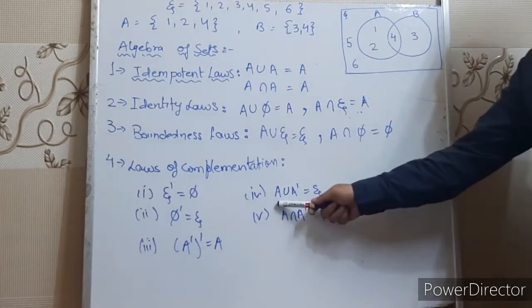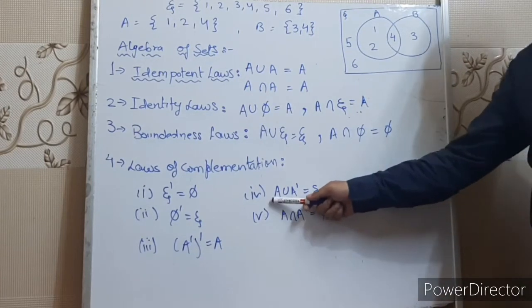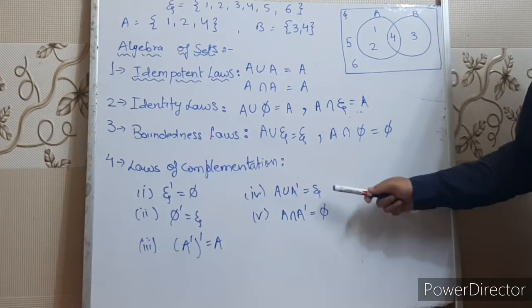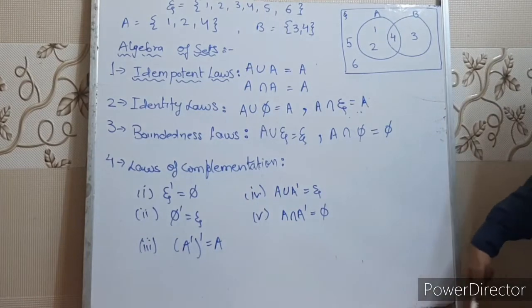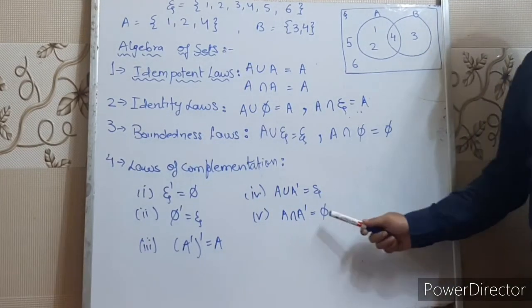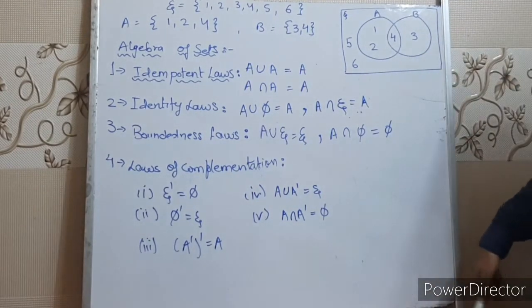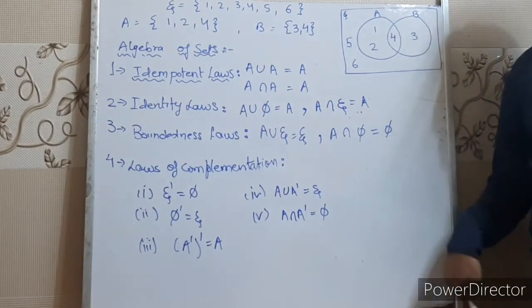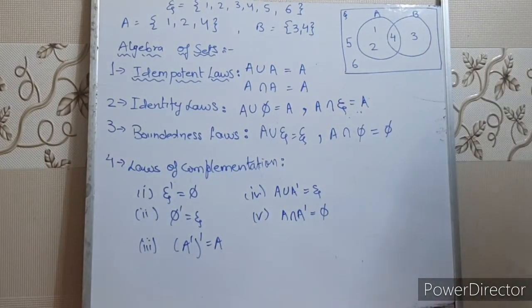Okay? A union A complement. That means the union of a set and its complement is the universal set. And the intersection of a set and its complement will always be null set. That means nothing is common between a set and its complement. Right, children? Note down please, these laws we are going to use in the sums, right?